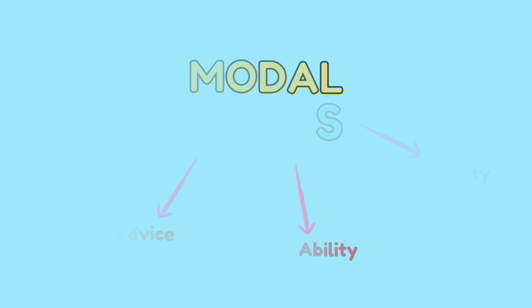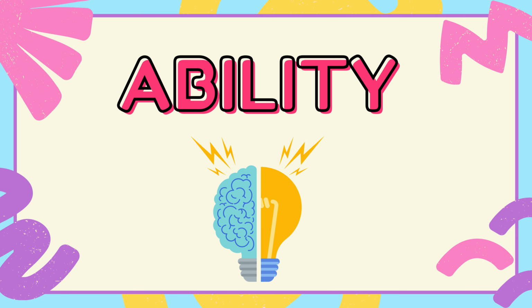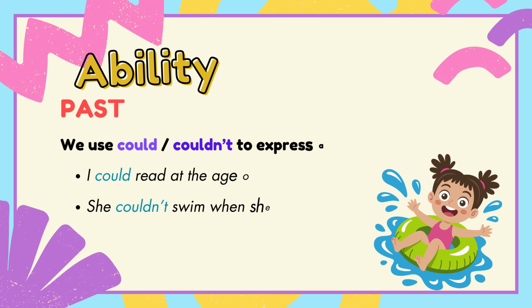First, let's talk about ability. To express ability in the past, we use could or couldn't. For example, I could read at the age of 5. She couldn't swim when she was 6.